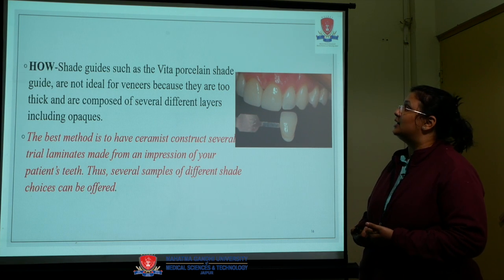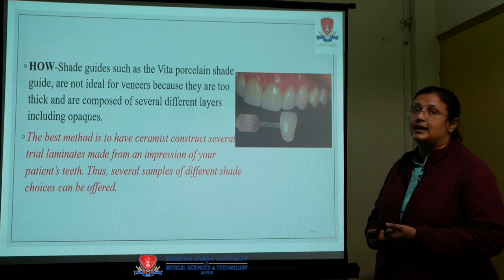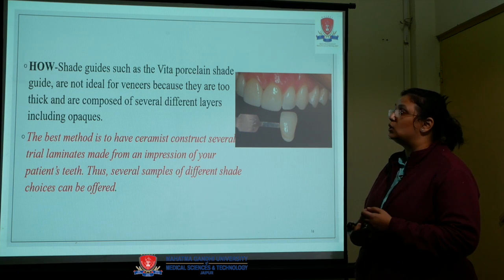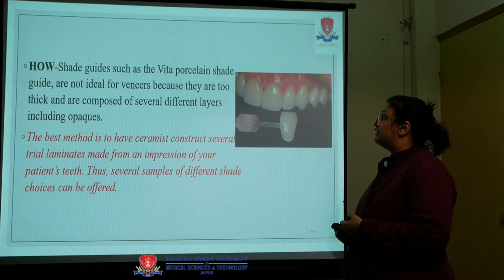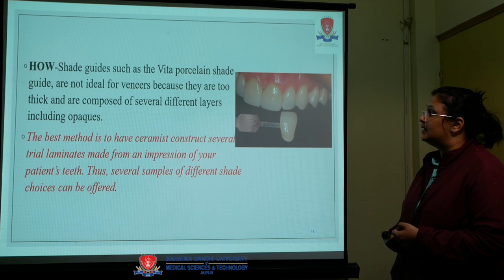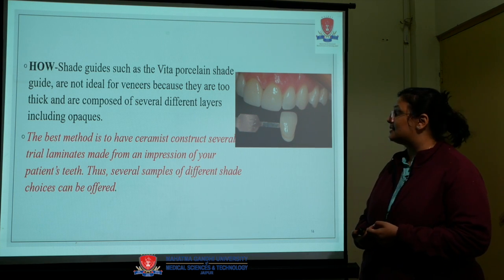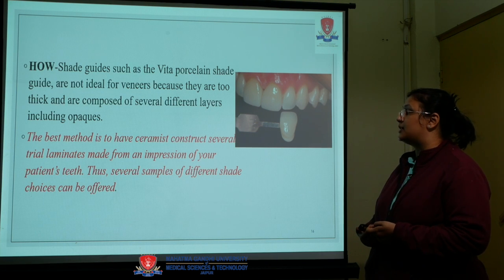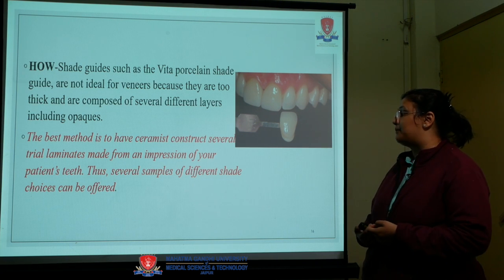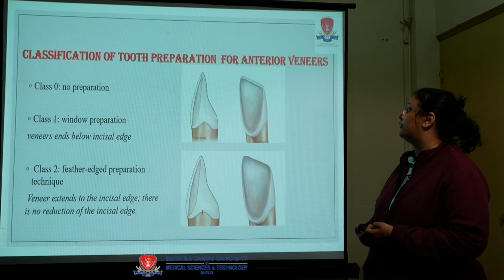And how? Shade guides such as Vita porcelain shade guides are not ideal for veneers because they are too thick and are composed of several different layers including opaques. The best method is to have the ceramist make several trial laminates from an impression of your patient's teeth, and then several samples of different choices can be offered.